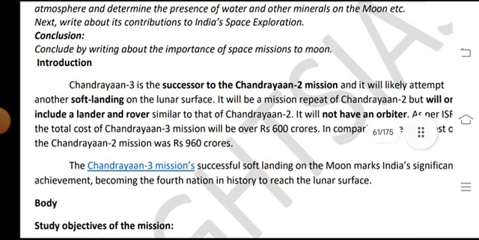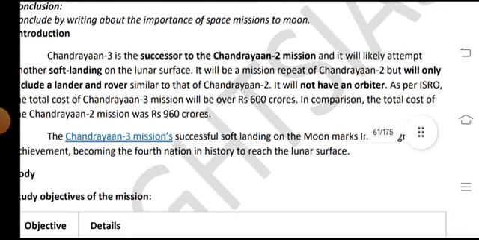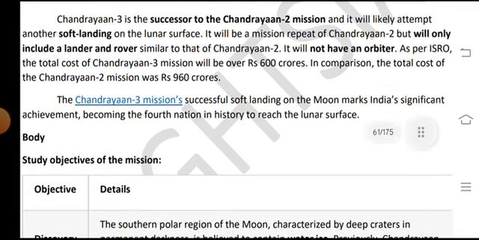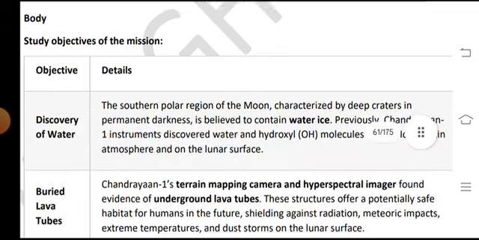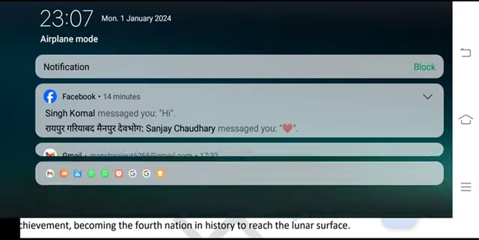Next, write about its contribution to India's space exploration. Then write the conclusion.